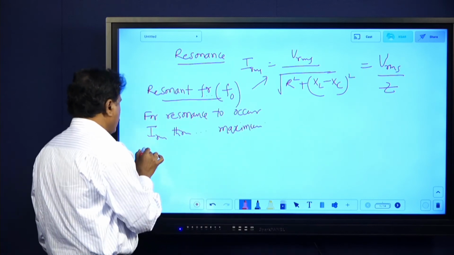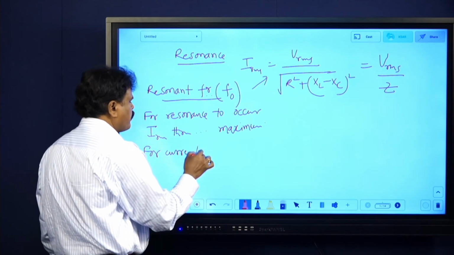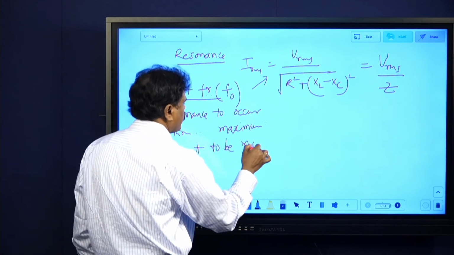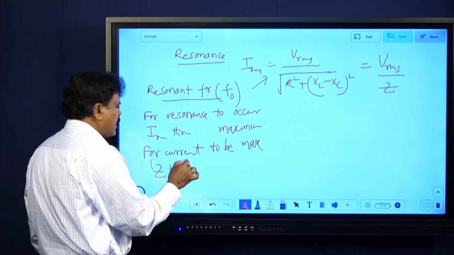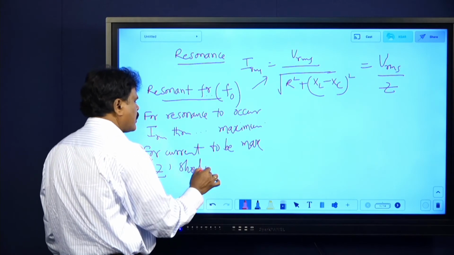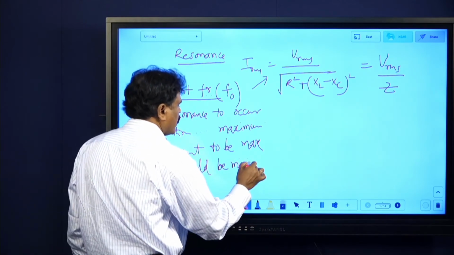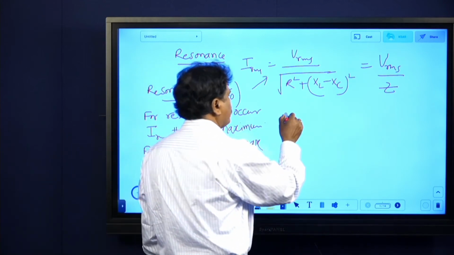Now for current to be maximum, ನೋಡ್ಕೊಳ್ಳಿ, impedance should be minimum. Sentences ಎಲ್ಲ ಬರೀರಿ. Impedance should be minimum. ಅಂದರೆ ಅರ್ಥ ಏನು? For impedance you have the formula.